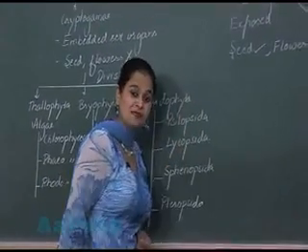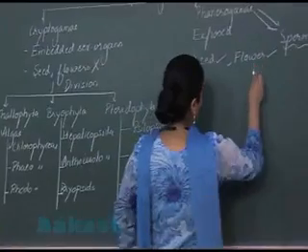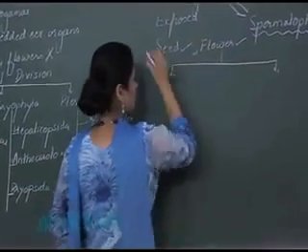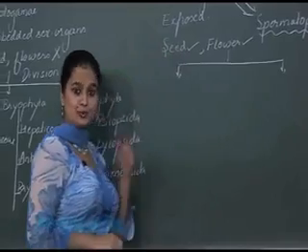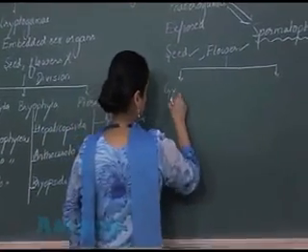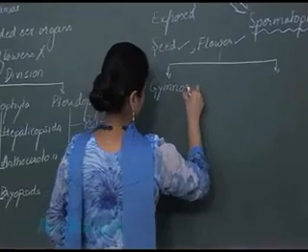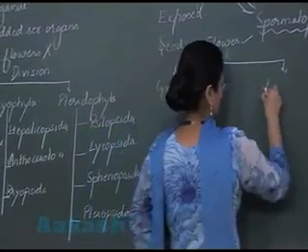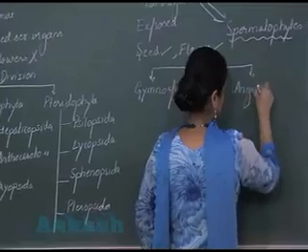Now coming to the phanerogamy. Phanerogamy is divided into two divisions. One is gymnospermy, another one is angiospermy.